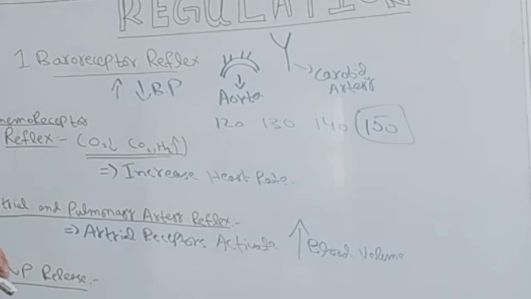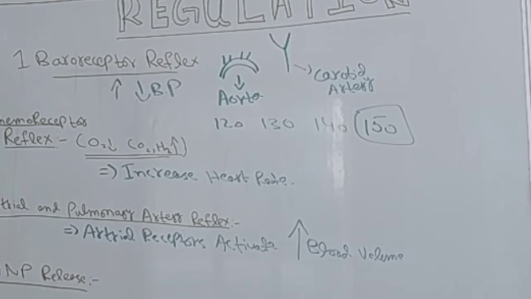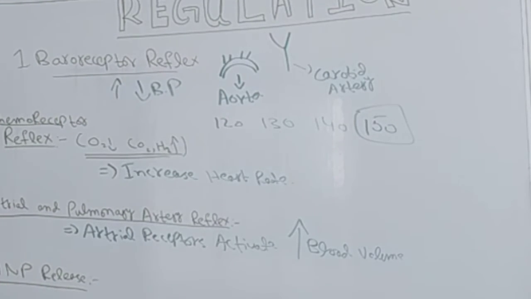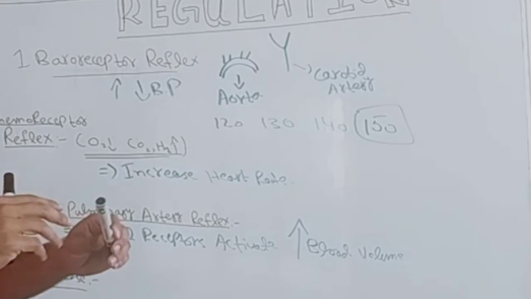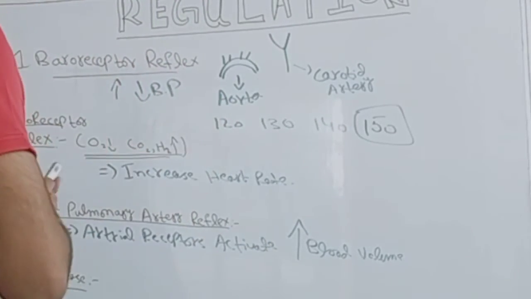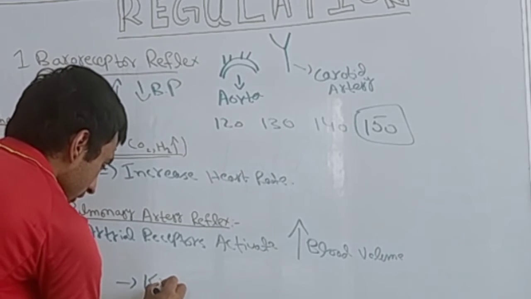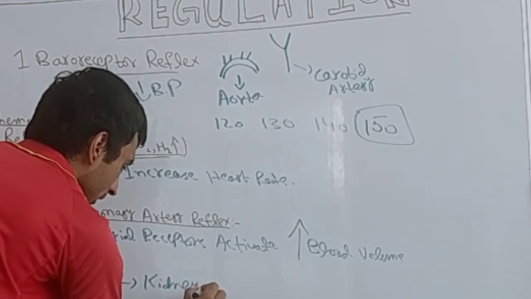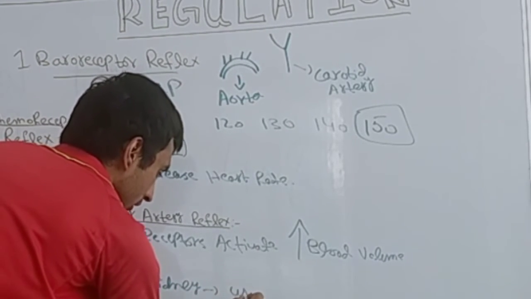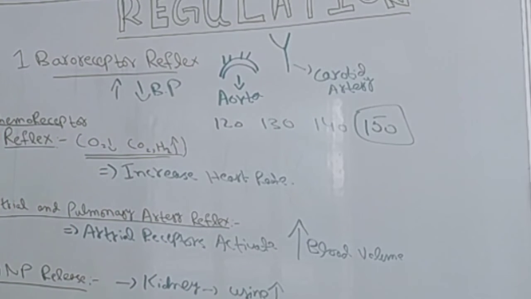Whenever there is increased blood volume, this ANP is released. What does this ANP do? It stimulates the kidney to make more urine, which can decrease the blood volume. So this is the ANP release.